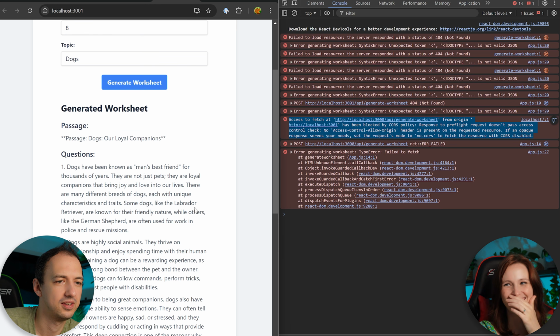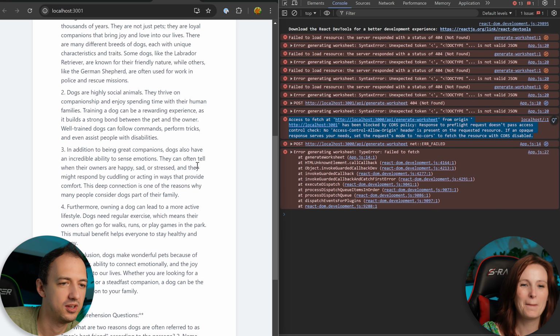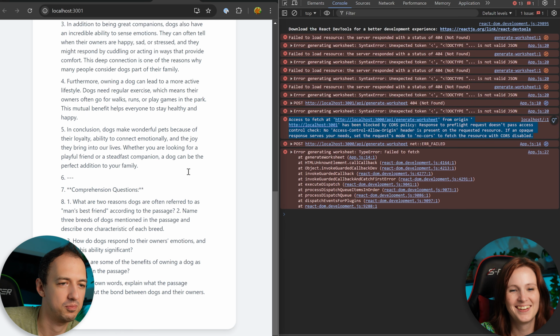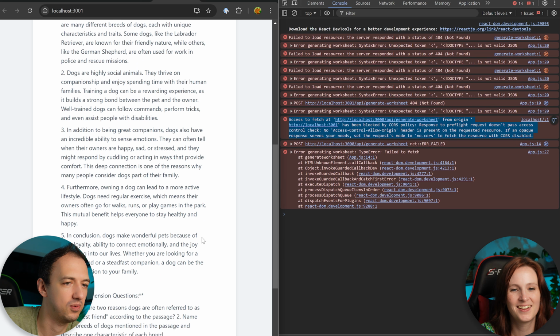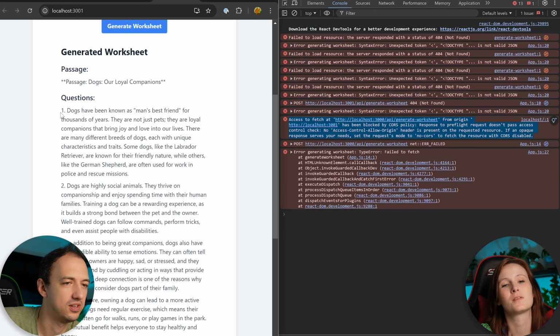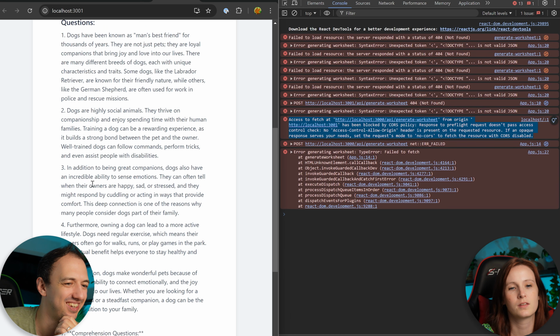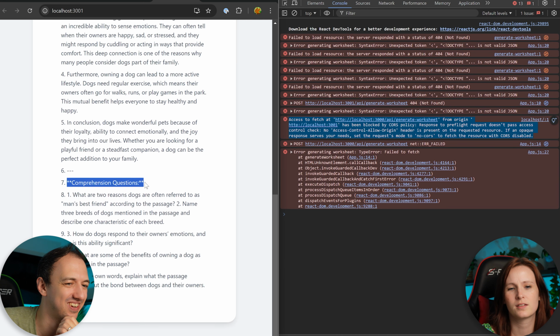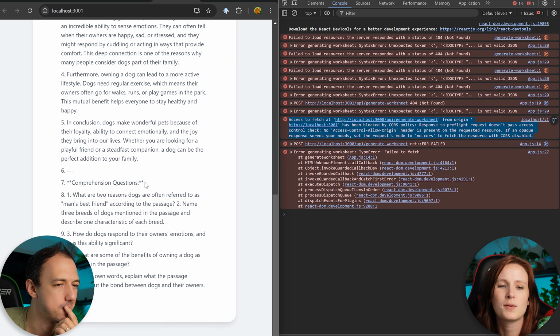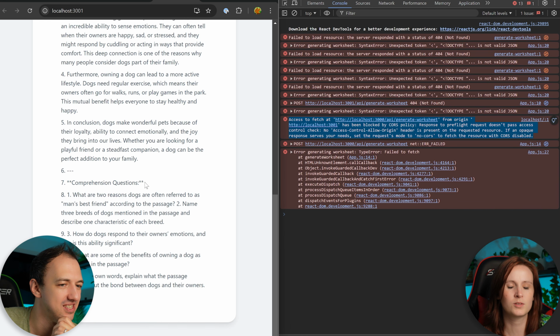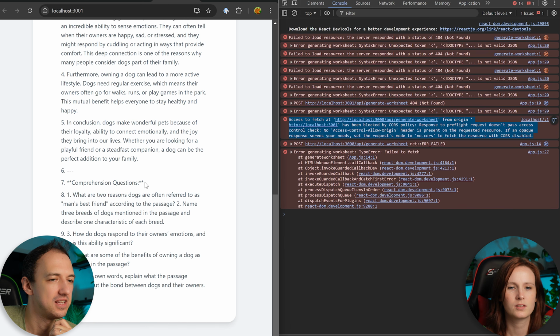Okay. That is underwhelming. Passage. Dogs are loyal companions. Okay, I don't think it understands what we want it to do. Yeah, I might need to reword my prompt. Well, actually, look at this. The way that it's showing in our UI, it's got this passage thing, and then if you read this, this is actually the passage. And it then has comprehension questions like that. Oh right, it has the double. Well, that's weird. I wonder why it's doing that.